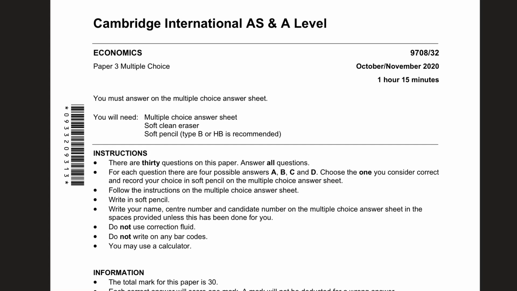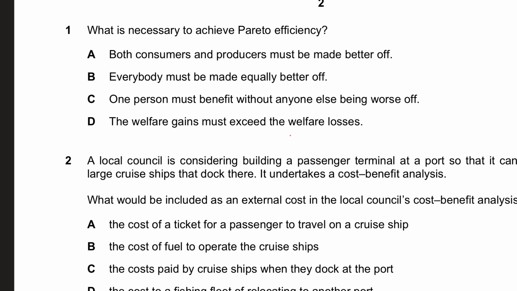Hi everyone, today we're solving October-November 2020. Paper is 3 and variant is 2. So let's get started. In the first question, they're asking us what is necessary to achieve Pareto efficiency.